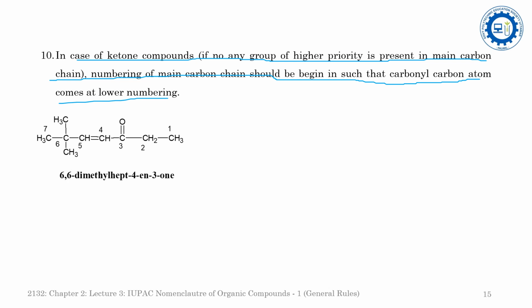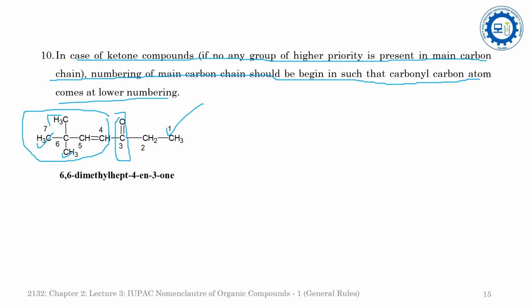In this example, you are seeing that there is a keto group. One chain is here and one alkyl group is here. But you will see that if you start the numbering from this terminus, the position of the carbonyl group is higher than if the numbering is started from this terminus. So we will have to start the numbering from this terminal carbon atom, so that the carbon atom of the carbonyl group can be assigned the lower position.